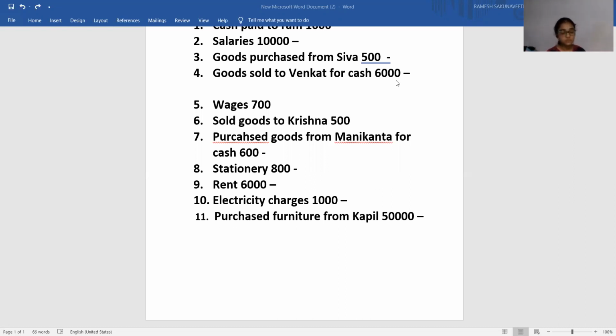Rent paid, 5,000 rupees. Sold buildings to Achala, 15 lakh rupees.